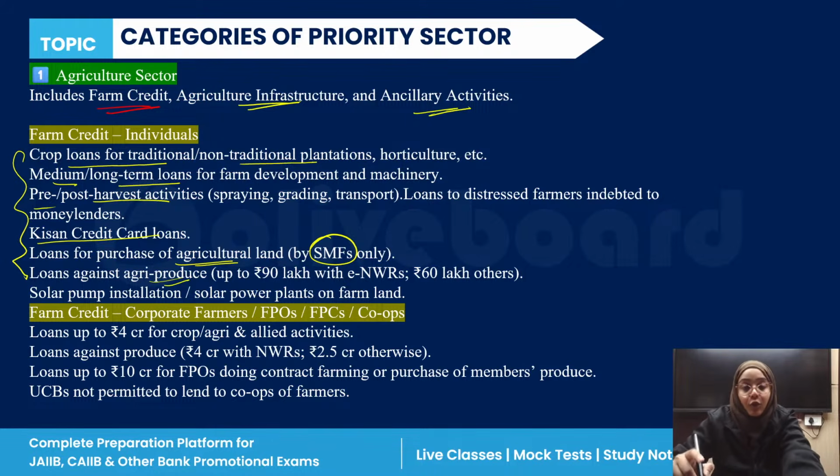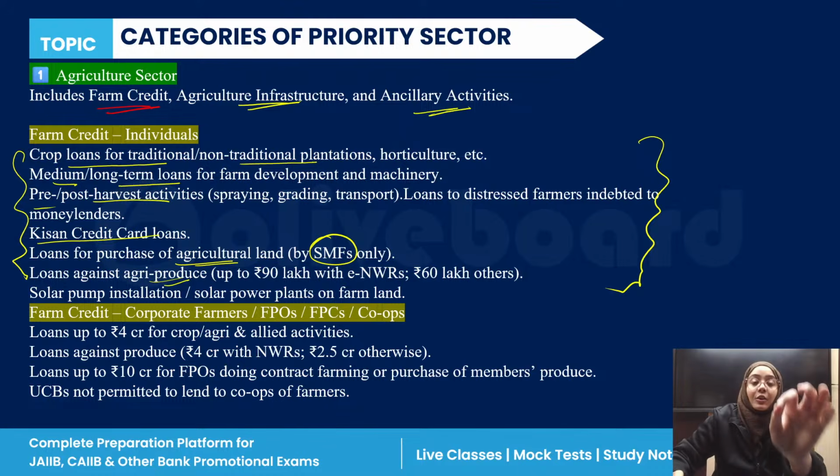For agriculture produce, the limit is up to 90 lakh with electronic negotiable warehouse receipt, ENWR, and 60 lakh for other. Then solar pump installation, solar power plant and farmland are all included under the agriculture sector priority sector target.